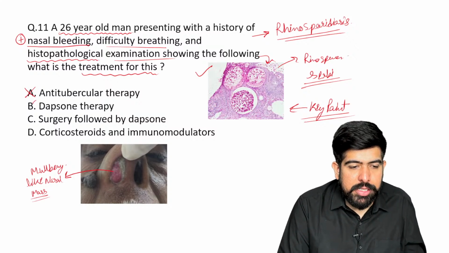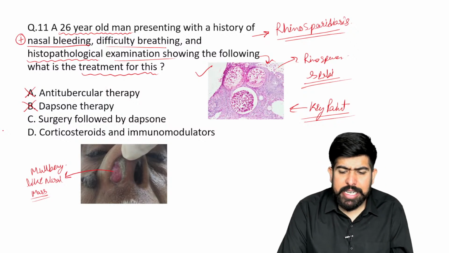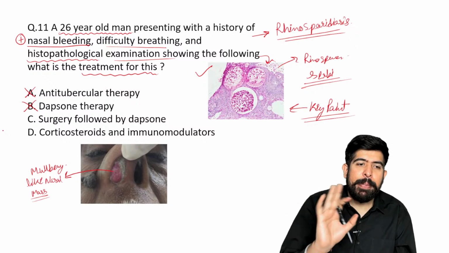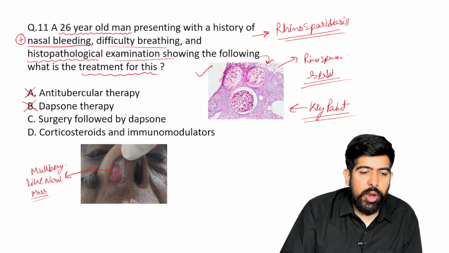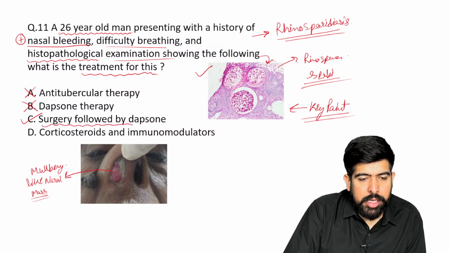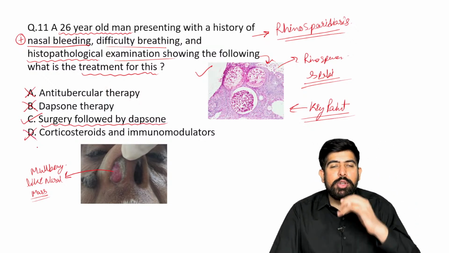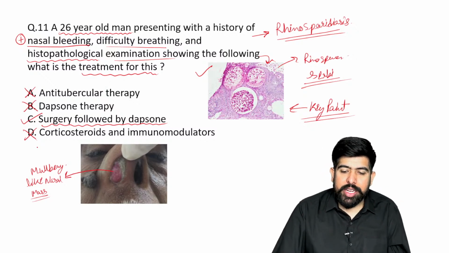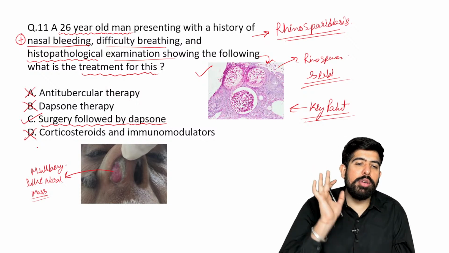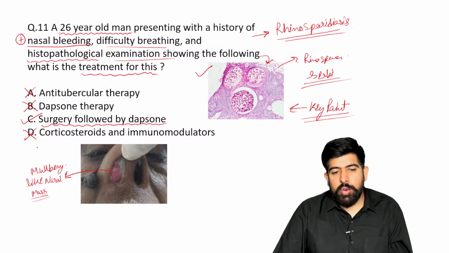The dapsone therapy, of course, dapsone is the drug of choice, but only dapsone will not work. If I give only dapsone, yes, the drug of choice is dapsone, but dapsone alone will not do the work. Of course, surgery followed by dapsone, yes, that will be the answer, and answer D should not be possible. Corticosteroids and immunomodulators should be given in this condition? No, if you give steroids, it will not help in this rhinosporidiosis. So there is no need of corticosteroids in this condition.